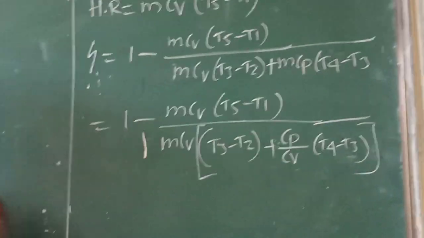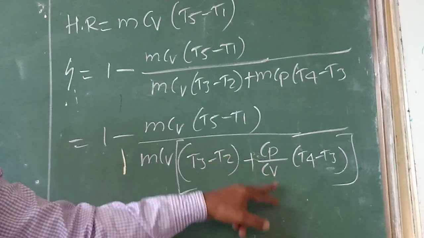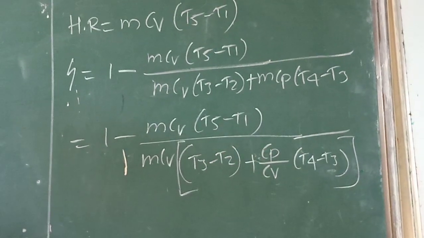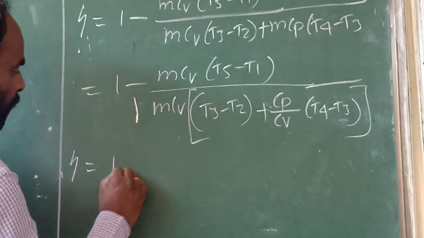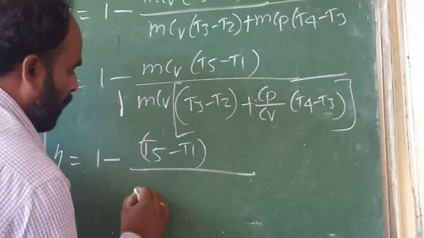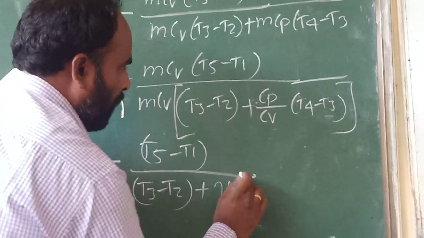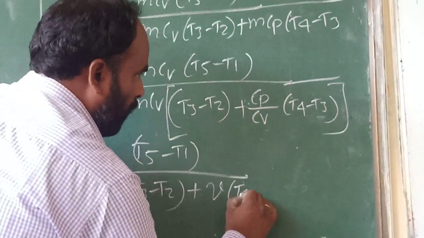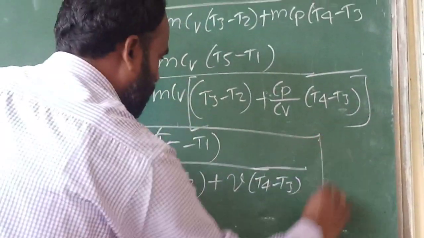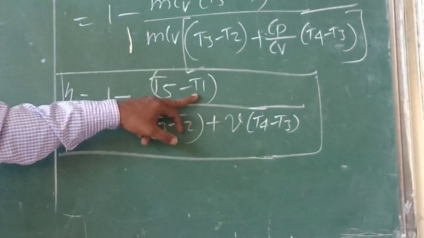Now we know that Cp by Cv, the specific heat ratio, equals gamma. Then we can write efficiency equal to 1 minus (T5 minus T1) divided by (T3 minus T2) plus gamma (T4 minus T3). So this is the equation for the efficiency of the dual cycle in terms of temperature.